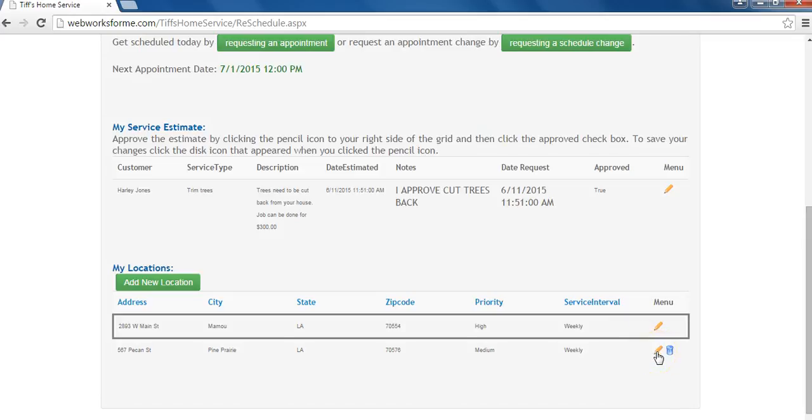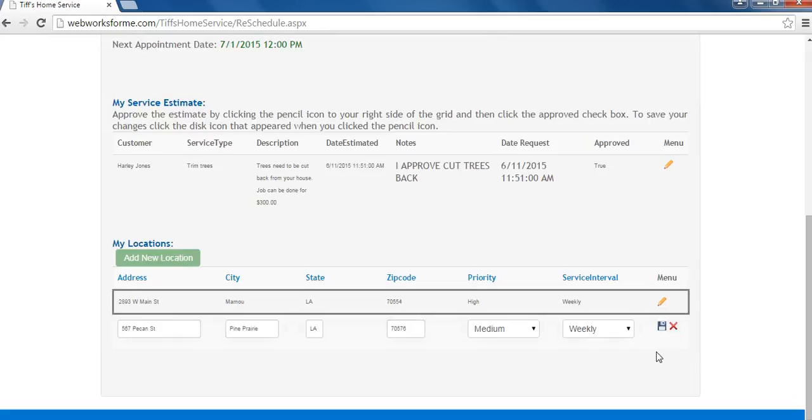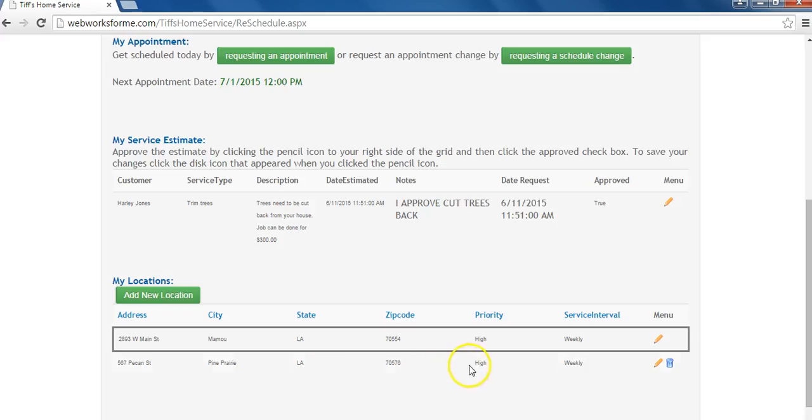We're going to change information on the other location. We're going to change how often we want it done. Once you make all your changes, click on the blue disk icon to save the changes you've made. As you can see, our priority has been changed.